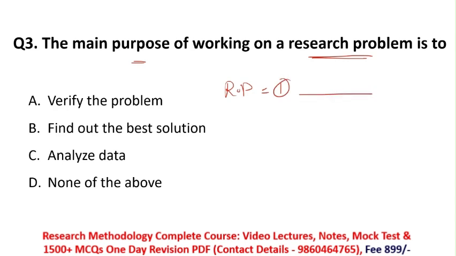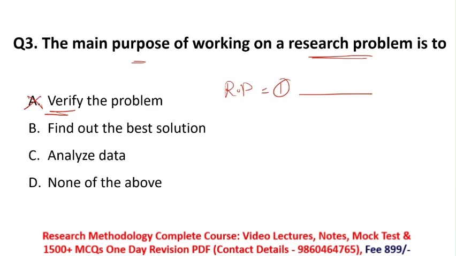I cannot do research on several problems at a time. So we cannot work on a research problem to verify the problem, because I have only a single problem, so there is no option of verifying the problem. So here option A is incorrect.